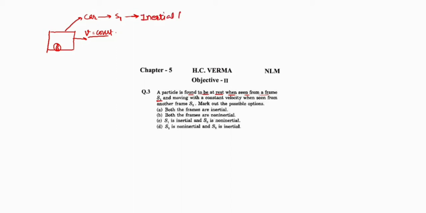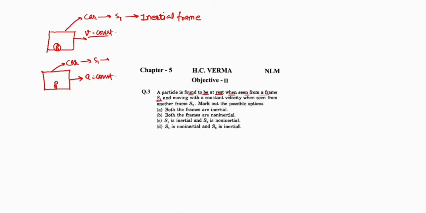Clear? Okay. Let's take one more example. Please check the difference in these two examples. Passenger is sitting in the car. Car is moving in the horizontal direction with constant acceleration. This is our car, which is frame S1. Car is inertial or non-inertial?